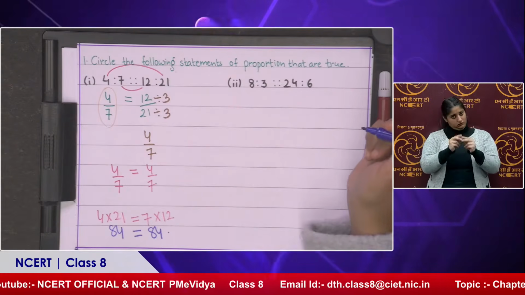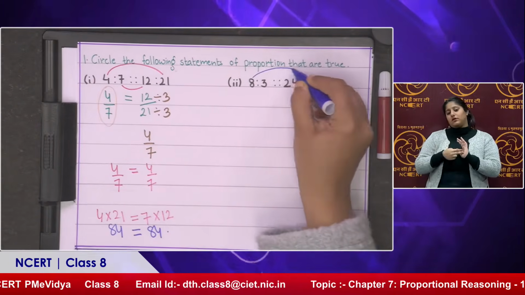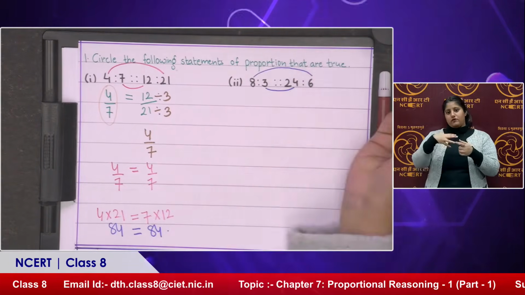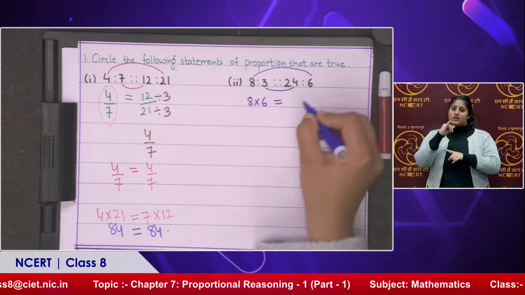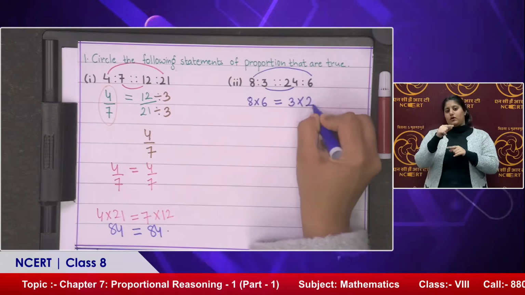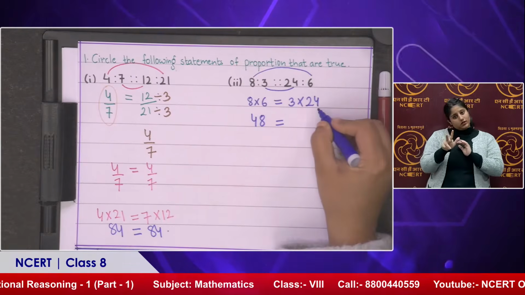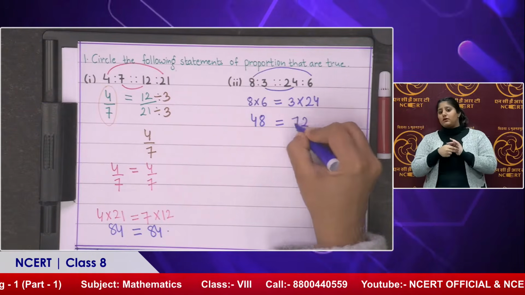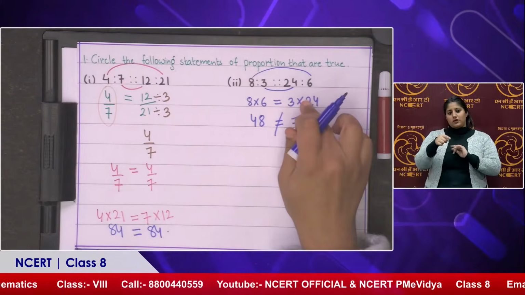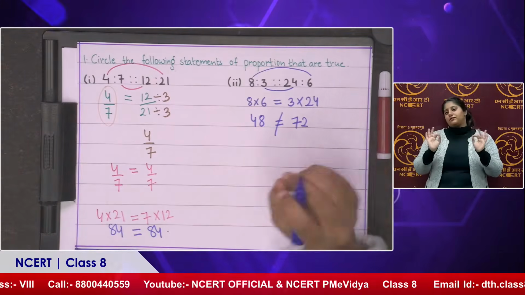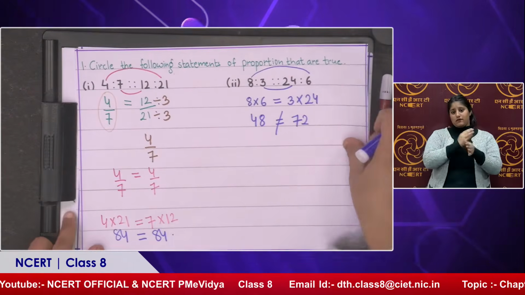Likewise, we can calculate this also. So let us apply the formula. That means the product of extremes must be equal to the product of means. So 8 into 6 is equal to 3 into 24. Now 8 sixes are 48. And what about 24 into 3? 72. These are not equal. So that means these ratios are not in proportion. So this is the way where we can check whether the given ratios are in proportion or not.